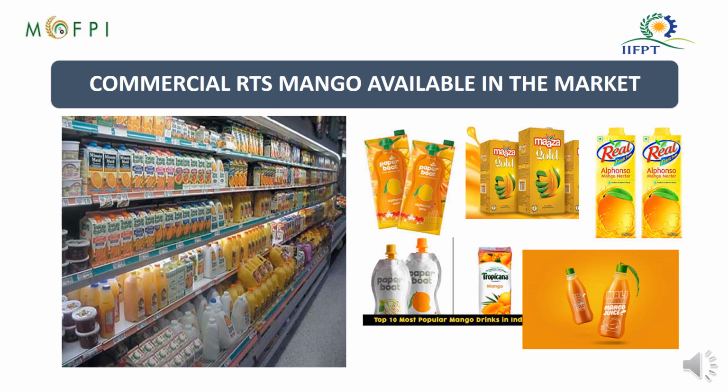The first one is Paper Boat, then another one is a Tetra Pak Maaza, then another one is Real fruit juice, and then Tropicana. Likewise, you will find a lot of commercial forms of mango RTS available in the market. Thank you.